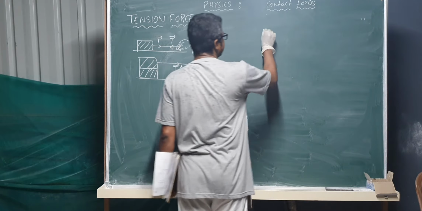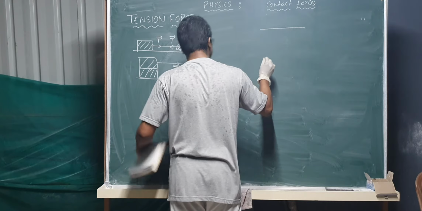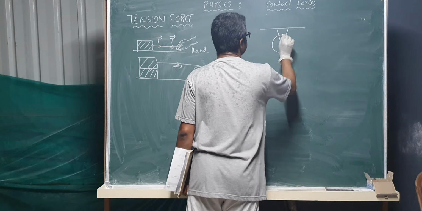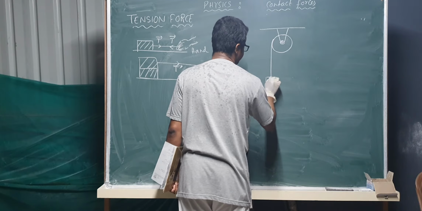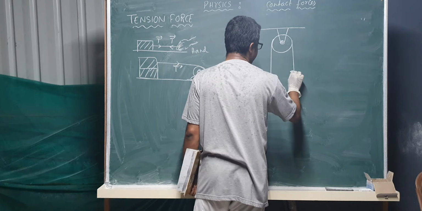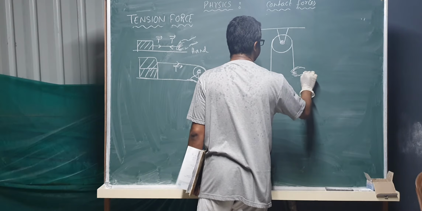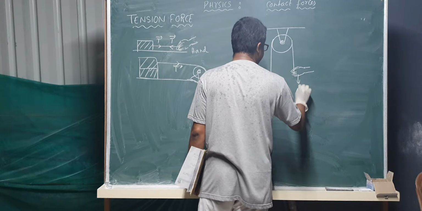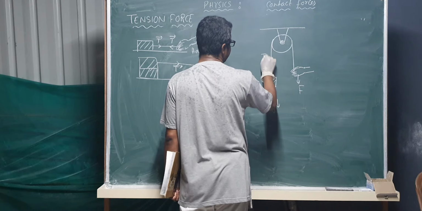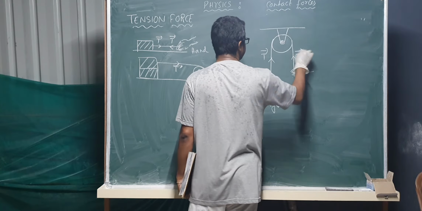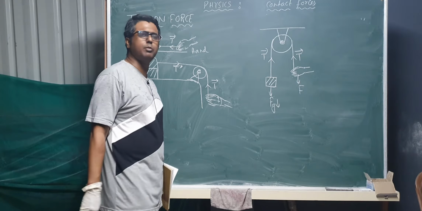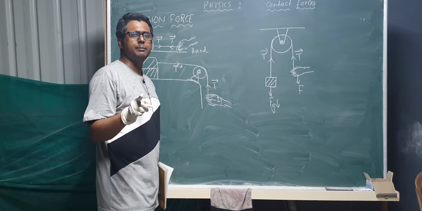Another important one. I have taken good examples from very good books. So this is a pulley. Here is a load, so here is a mass. Fg is acting on this side. Here is my hand, pulling on this side, so there is some F acting. At this moment, here is a tension force, here is a tension force, definitely acting. Remember, this tension force, whatever you are seeing at this moment, is always equal. Why? Because the string is the same.